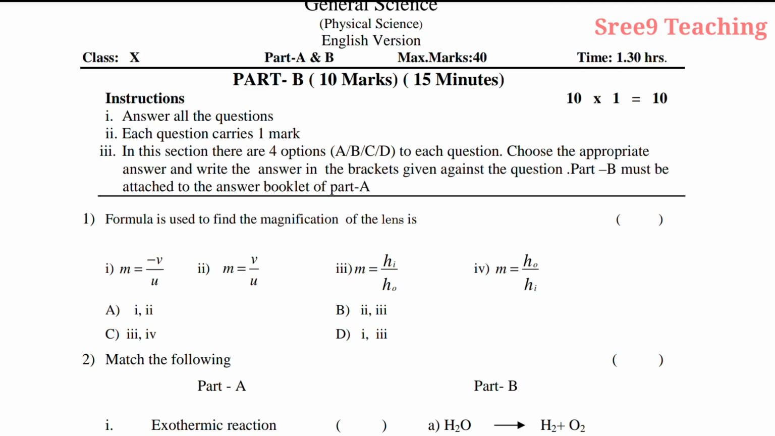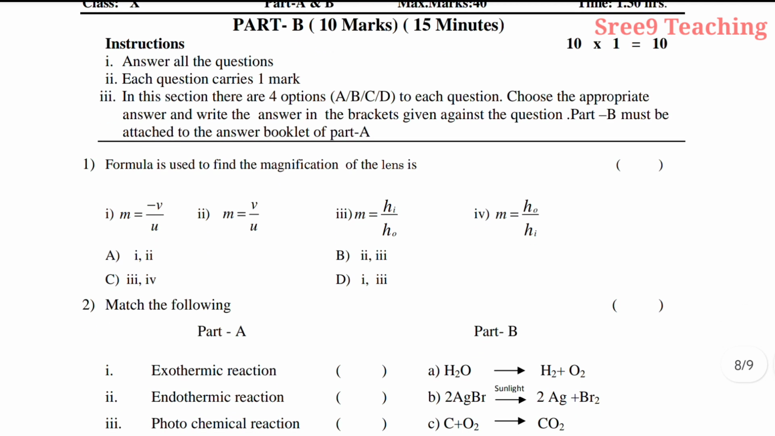Be careful. See the first question, formula used to find the magnification of the lens is. Magnification of lens, first, second, third, fourth numbers are given. First, m is equal to minus v by u. Second, m is equals to v by u. Third, m is equals to hi by ho. Fourth, m is equals to ho by hi. So here options are given, A 1 and 2, B 2 and 3, C 3 and 4, D 1 and 3. So the answer is m is equals to v by u and hi by ho. So the answer is B. Option B is the answer.